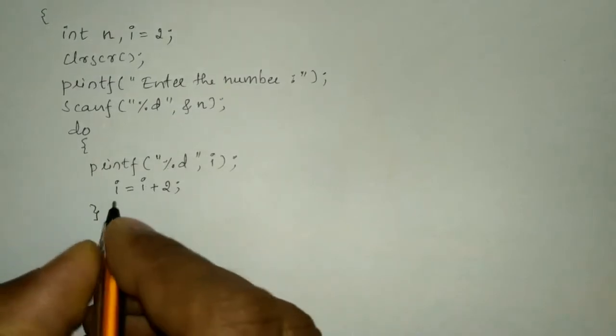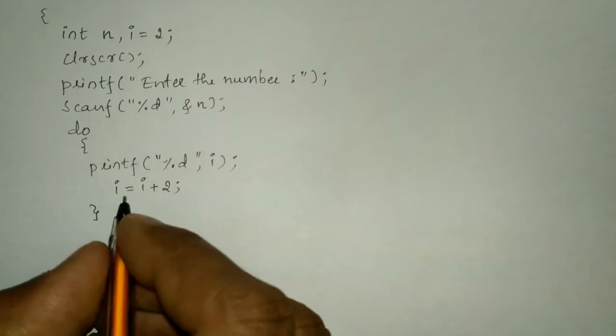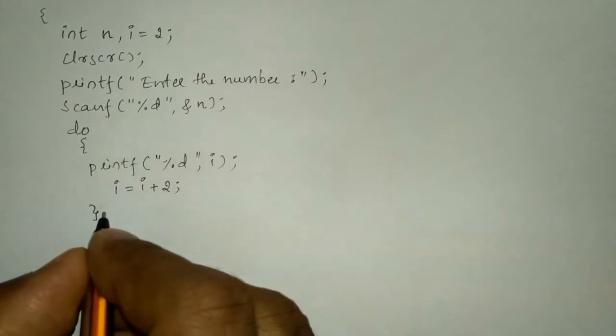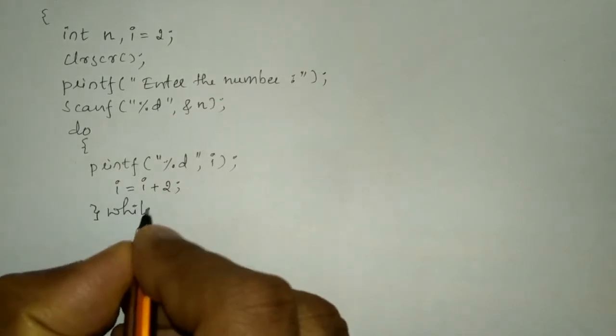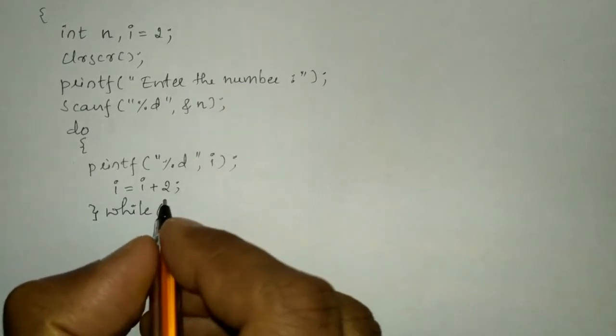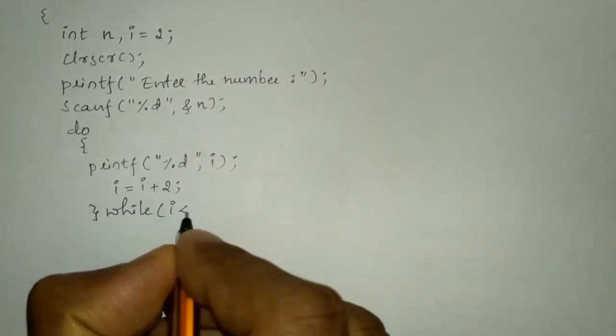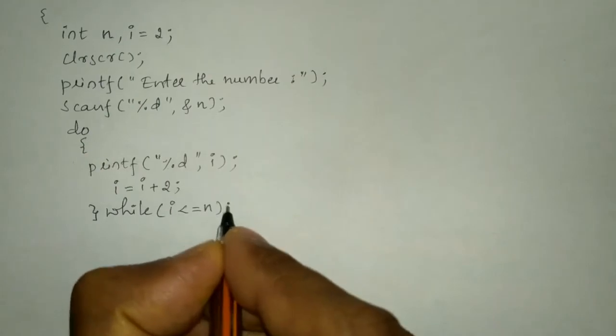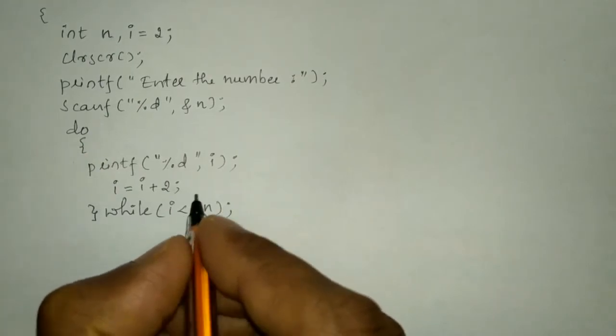Now I'm going to write the closing brace, and here we have to write the condition in while. So while, and inside the round bracket I'm going to write the condition i is less than or equal to n, and then put semicolon.